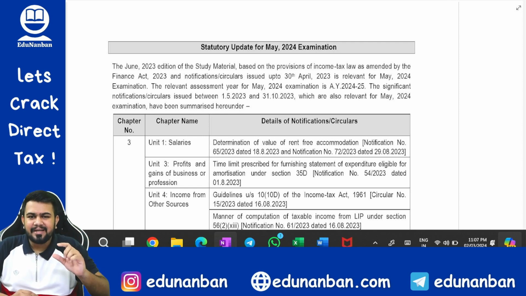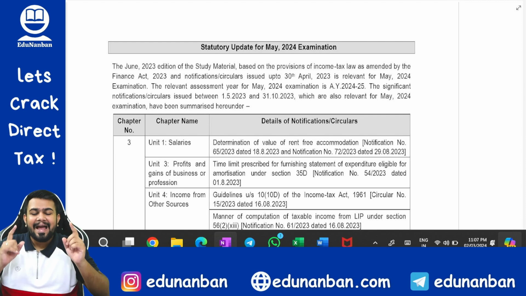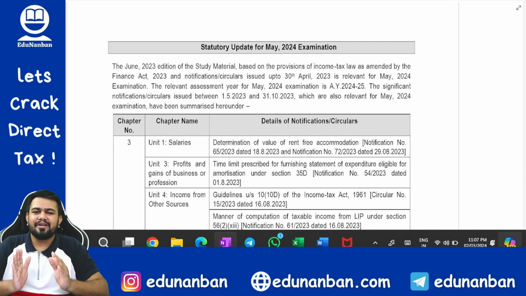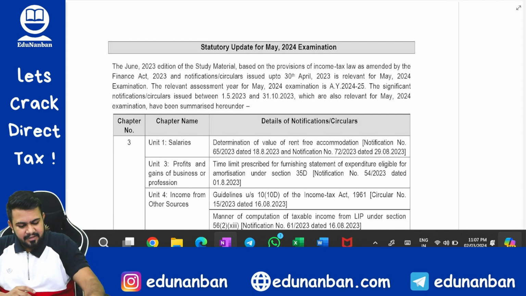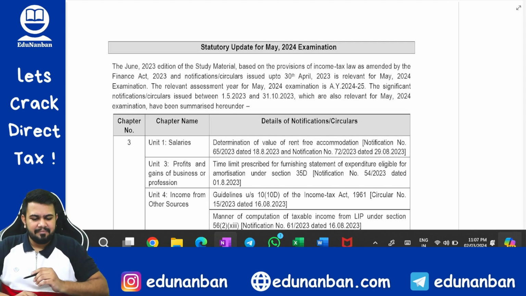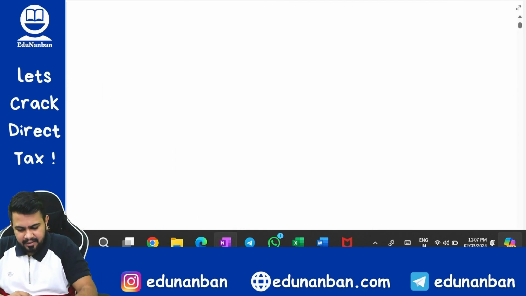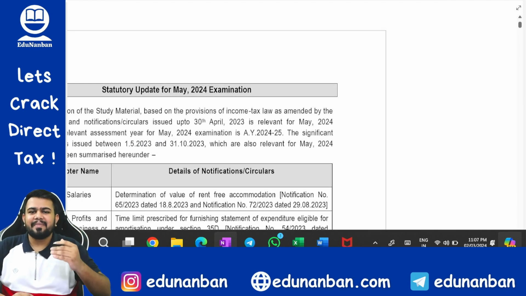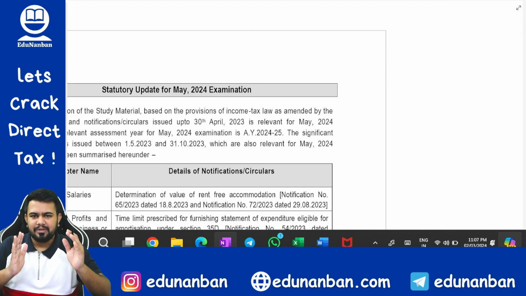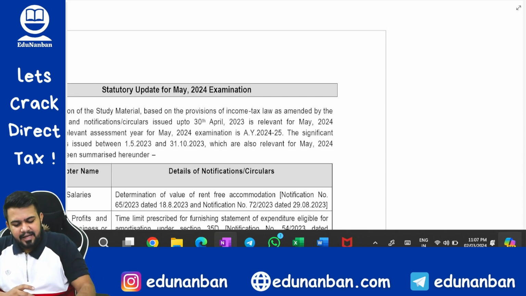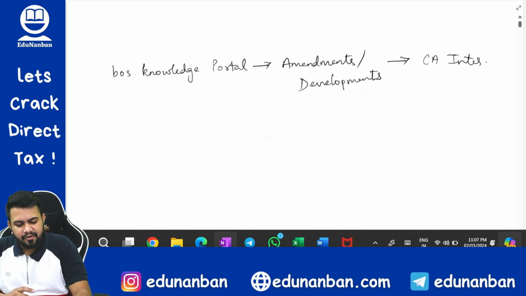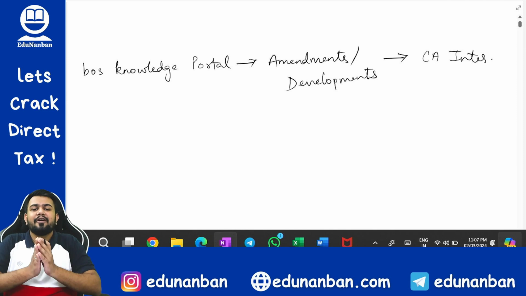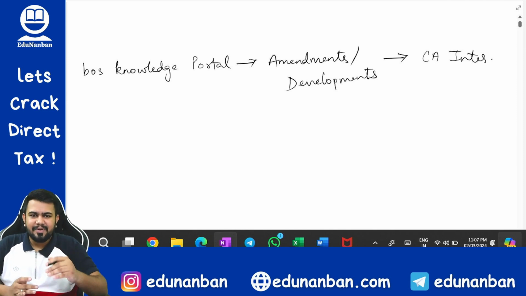This is a separate material that has been released by the institute, and this is definitely applicable for May 24 examination. Okay, sir, first and foremost, where can we get this material? If you have downloaded my notes from my website or from my telegram channel, then this material is already there in that notes, so you need not download it once again and take a printout once again. However, if you have not used my notes, or if you have downloaded my notes earlier, then this material will not be there.